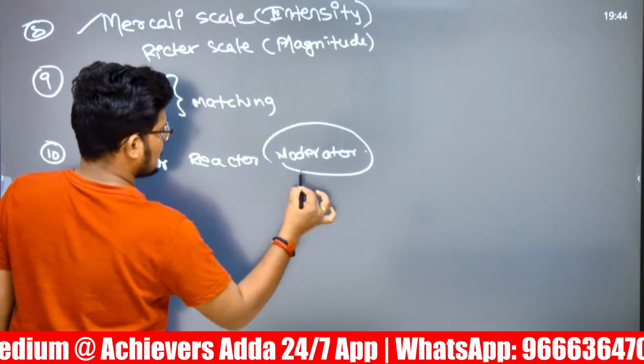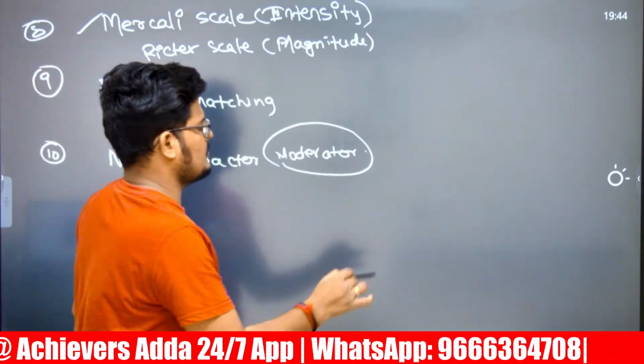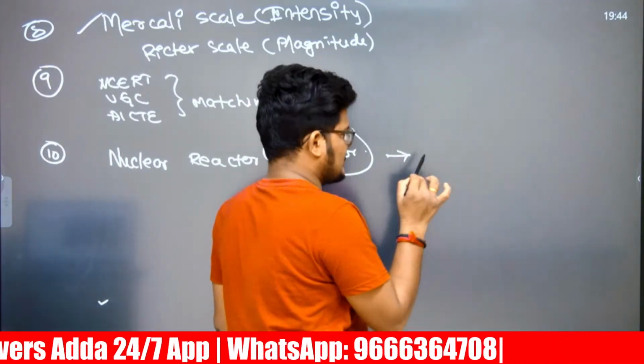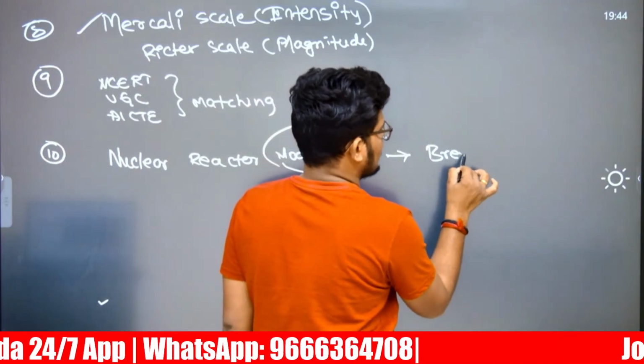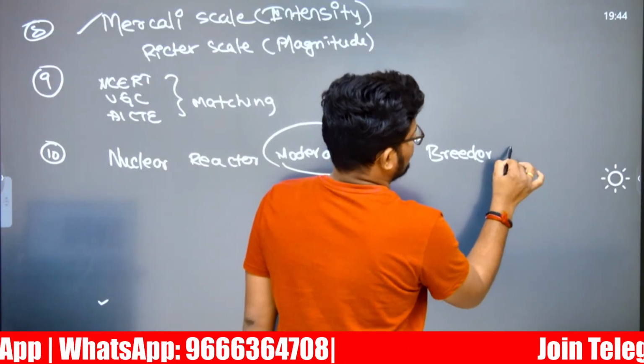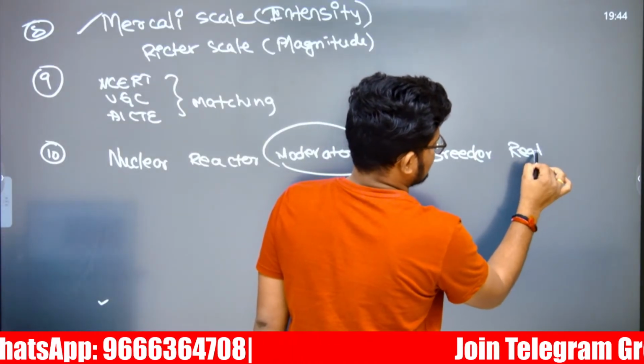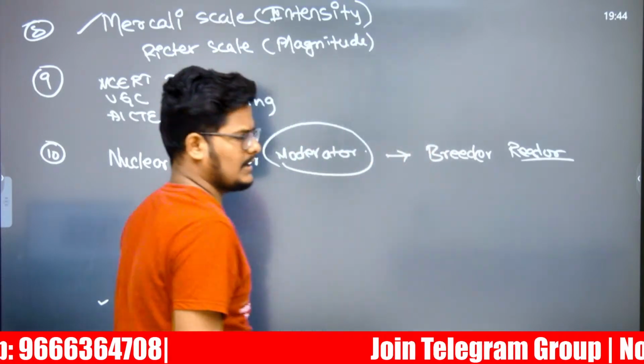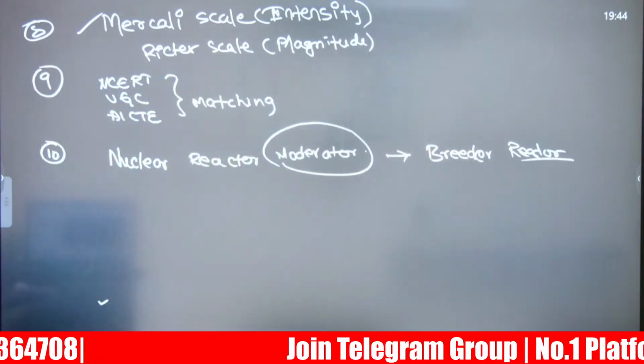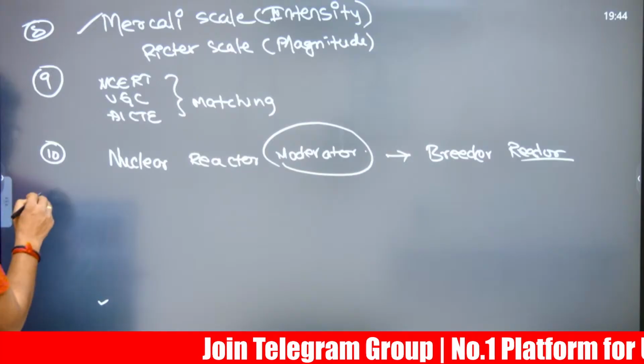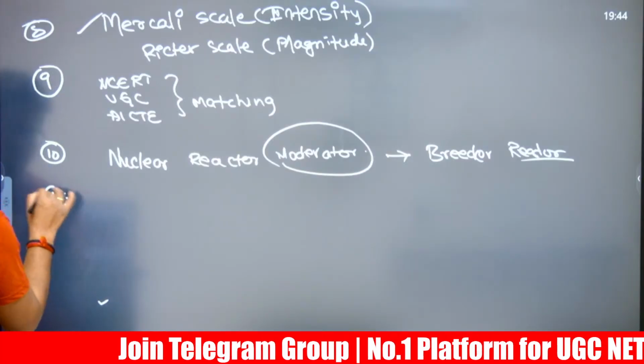So in that nuclear reactor moderator, I am expecting that this is related to the breeder reactor question, which is a PYQ. Breeder reactor question only, which I was expecting. So breeder reactor has been covered in detail in a PYQ. Yes, uranium 235 and 238 related.